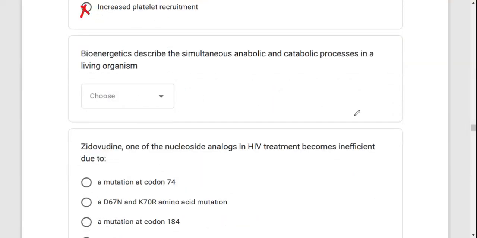Bioenergetics describe the simultaneous anabolic and catabolic processes in a living organism. True or false? So this is going to be true. Bioenergetics will talk about both how energy is made and how energy is broken down.